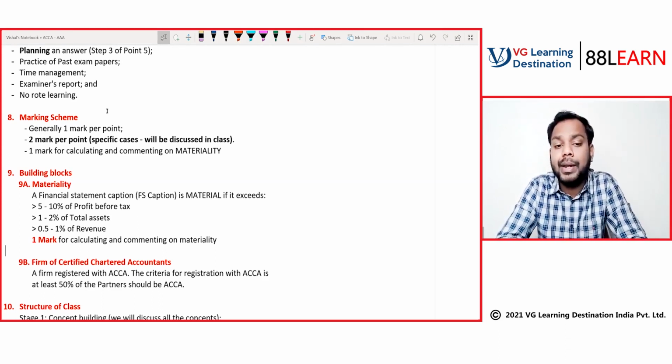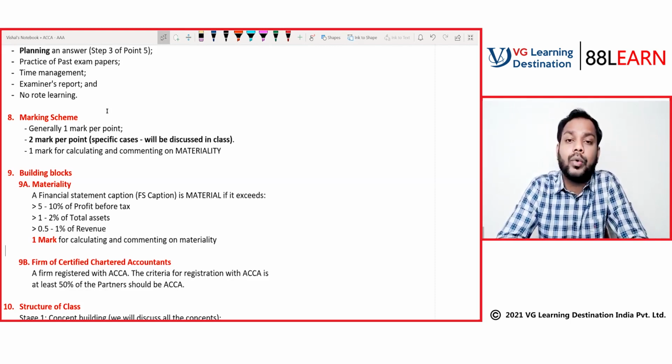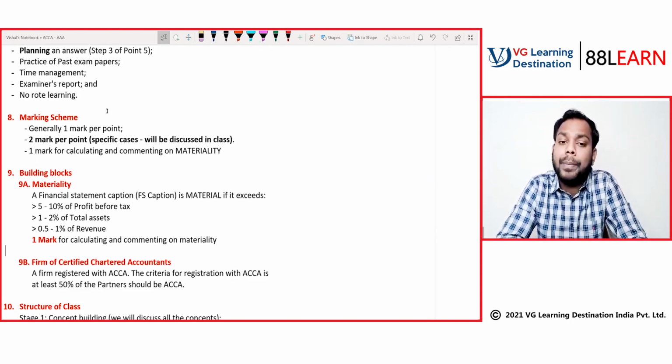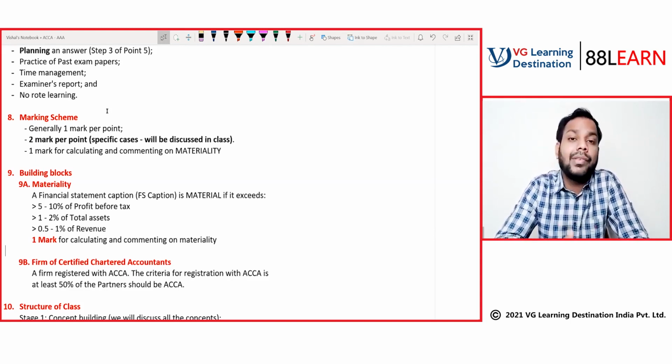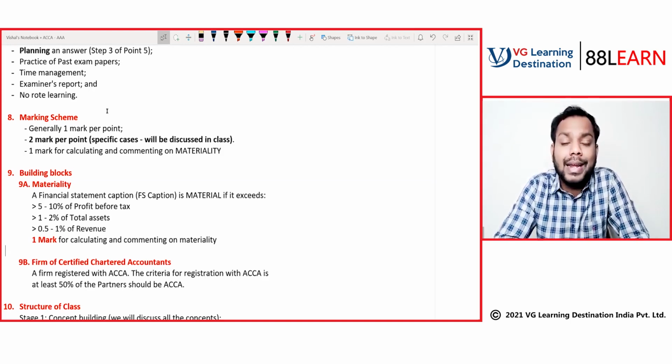If a financial statement caption is material, the extent of work will be increased. If the financial statement caption is not material, the extent of work will be decreased. If the extent of work is decreased, the timing that we devote to that financial statement caption will also decrease.